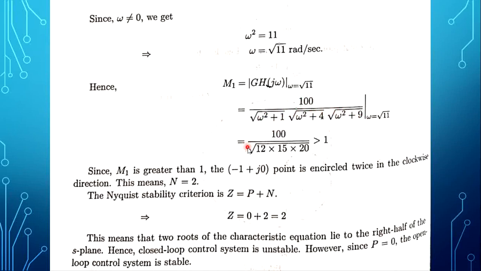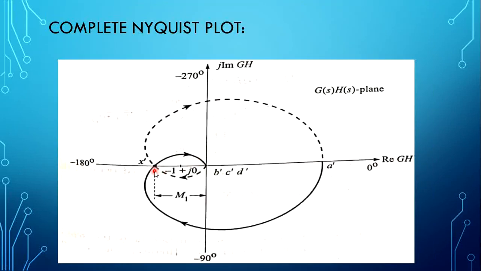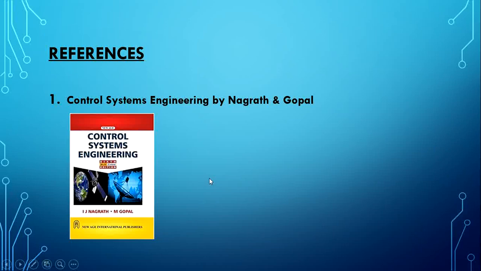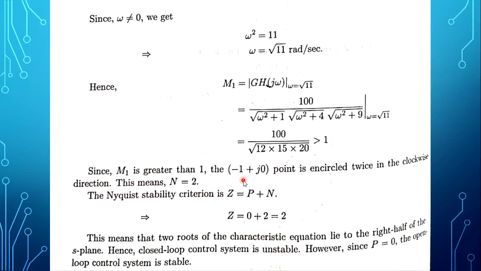When we substituted that omega value, we get a value greater than 1. So the x dash point is greater than 1. That means the minus 1 plus j0 point is lying inside, between 0 and x dash. Now we will check the stability. Here we have to check the encirclement, so let us check the encirclement.